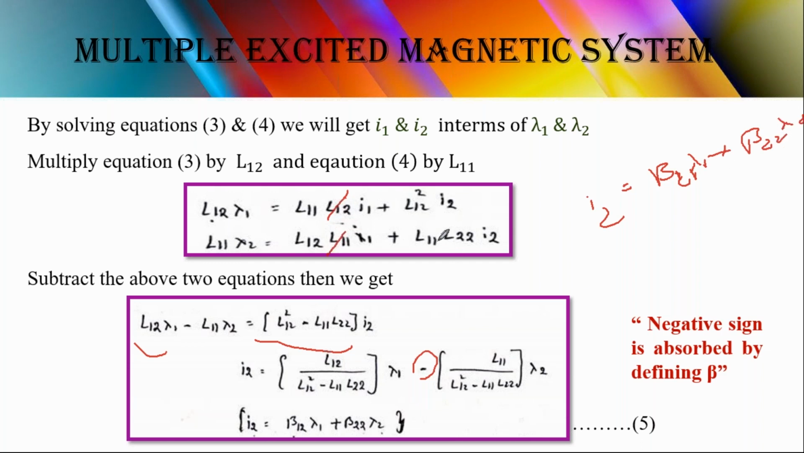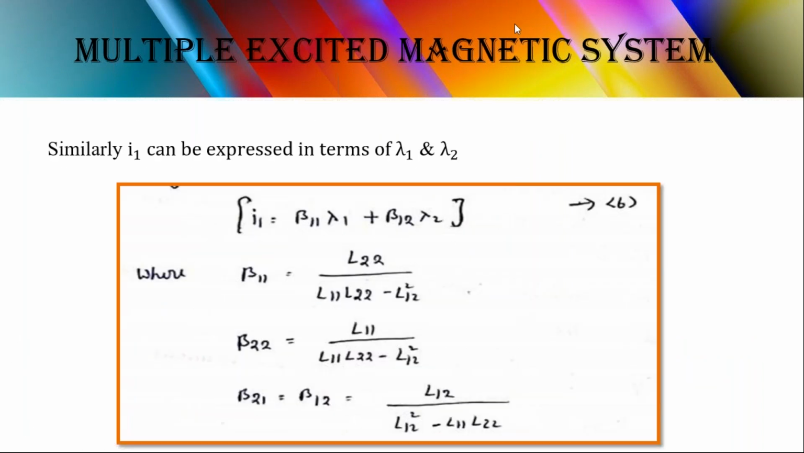If you simplify the same equations 3 and 4 for getting I1, similarly you will get I1 equals beta 11 lambda 1 plus beta 12 lambda 2. This is the equation we can apply. Here, multiplying by L12 gave us I2. If we want I1, we have to multiply by L21 and L22, then we can apply the I1 value. Without doing that, we will show how to represent it directly. So this is the equation reference for the I2 value.